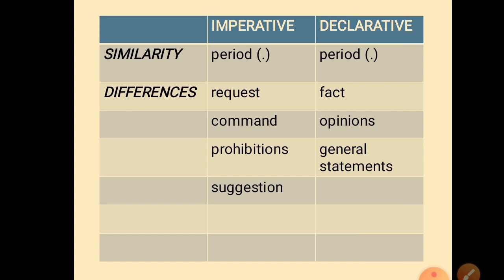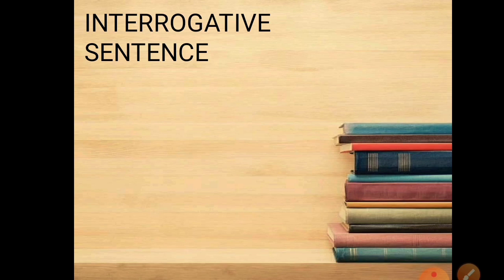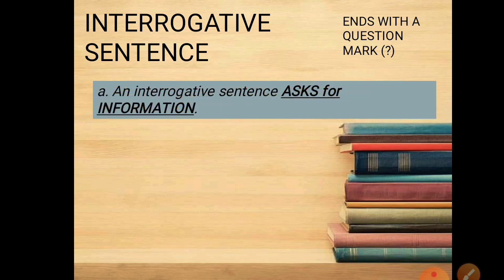Next is the interrogative sentence. Interrogative sentence always ends with a question mark. It is categorized into two. An interrogative sentence asks for information. So you are asking for information. So the answer here is information. Like for example, what is your name? Of course the answer would be my name is Rilvan Lapuay Salman. So it's information being answered to what you have questioned.